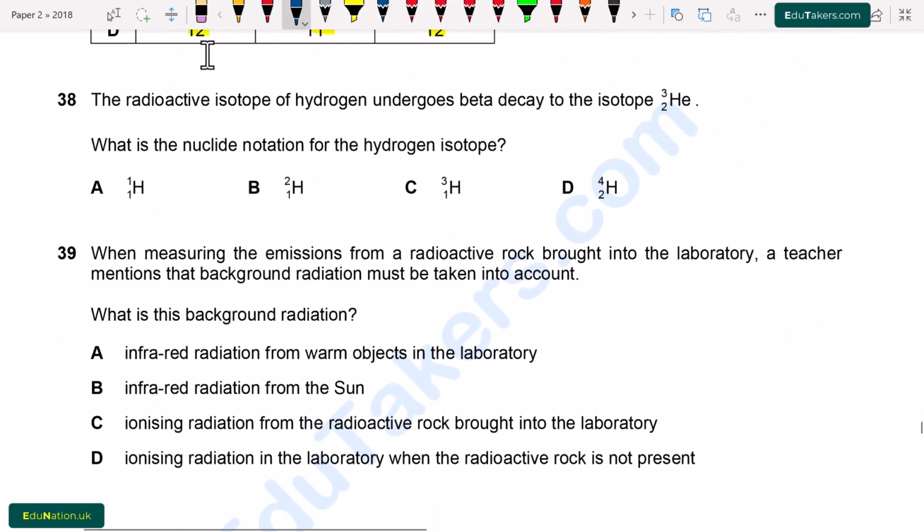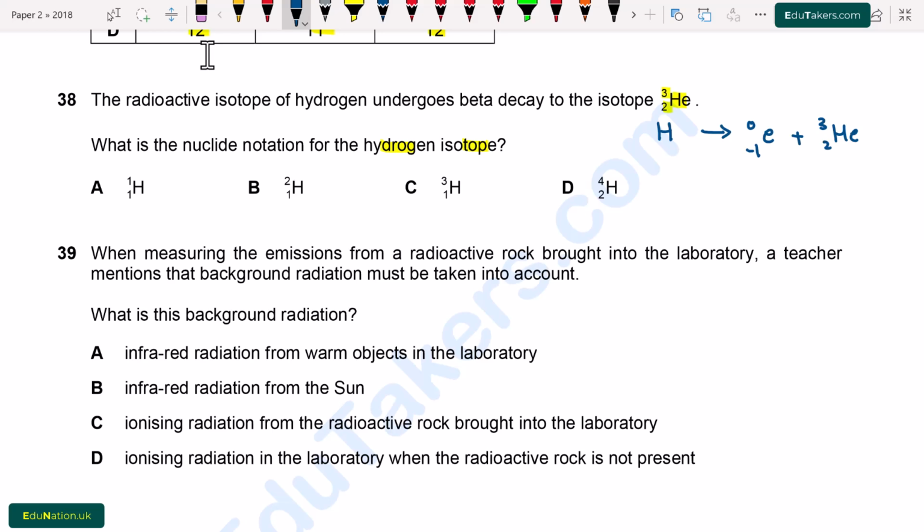Question number 38. The radioactive isotope of hydrogen undergoes beta decay to the isotope of helium with atomic number 2 and mass number 3. What is the nuclide notation for the hydrogen isotope? So first of all, here is hydrogen and it undergoes the beta decay. It means that it emits an electron. Plus here is also helium with atomic number 2 and mass number 3.